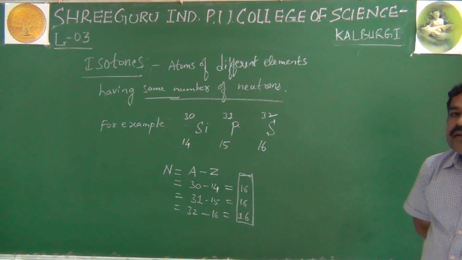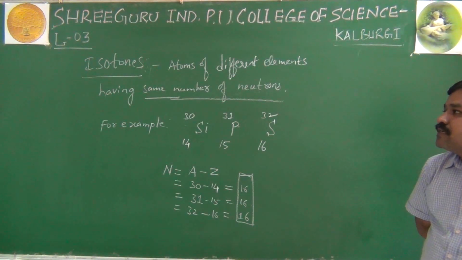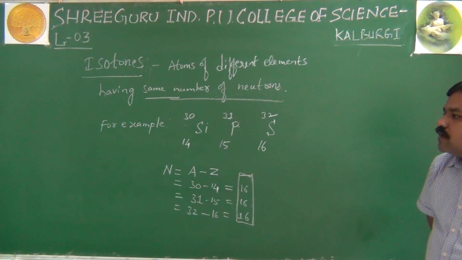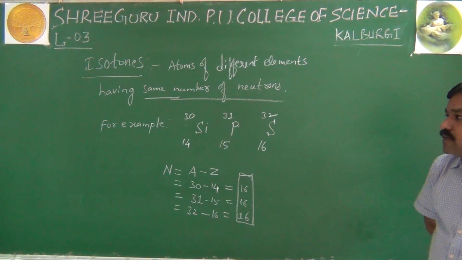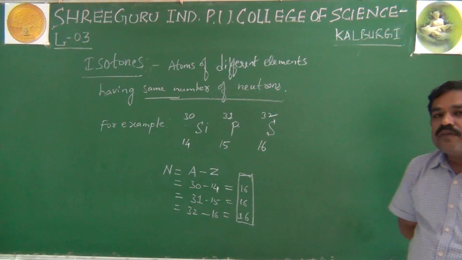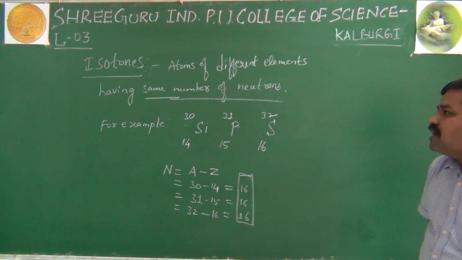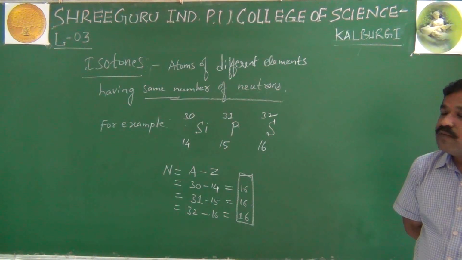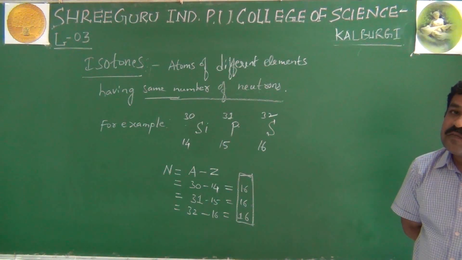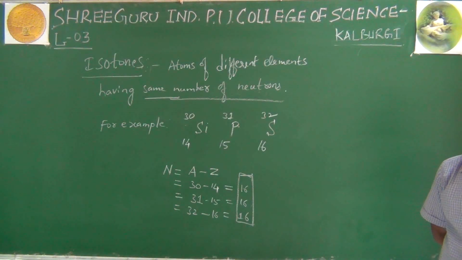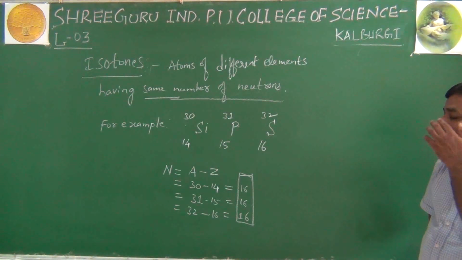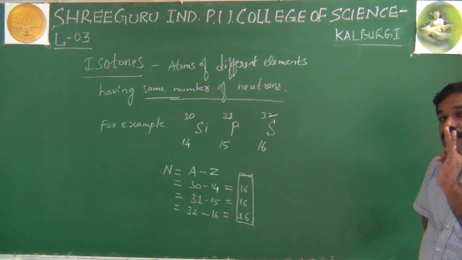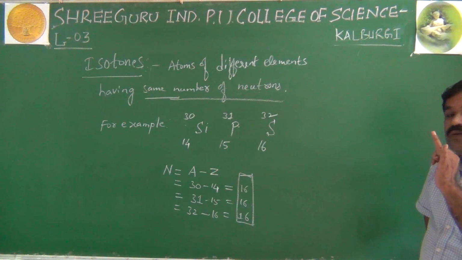They are atoms of different elements having the same number of neutrons. See, atomic number and atomic mass are totally different, but they have the same number of neutrons. So those species, we will call isotones. Isotopes are different, isotones are different, isobars are different. That means now we have completed three important concepts: isotopes, isobars, and isotones.